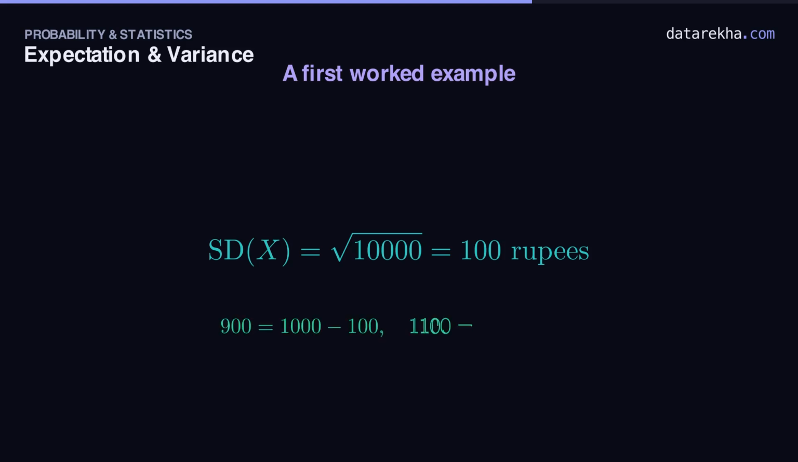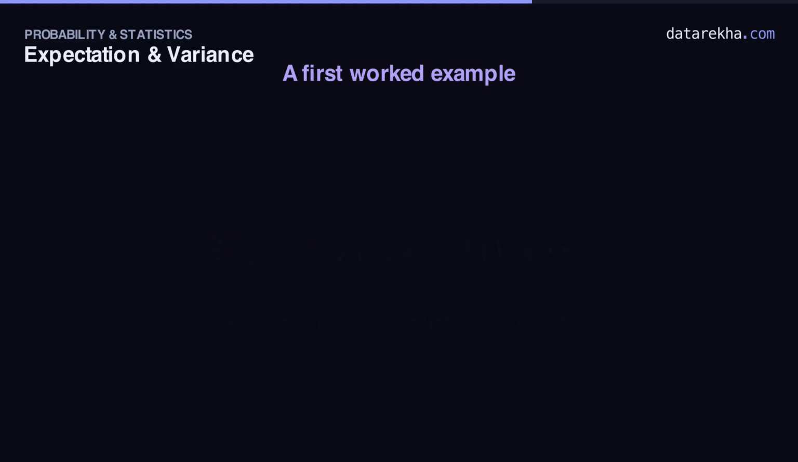And look how neatly that lands. The two earnings, 900 and 1100, sit exactly 100 rupees below and above the mean of 1,000. The standard deviation caught that spread perfectly.